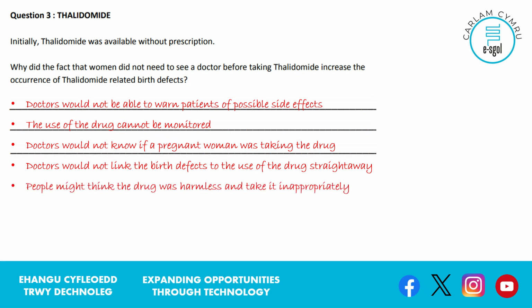Lastly, people might think the drug's harmless and then not follow the instructions. So when you go to the doctors and the doctor prescribes a drug, they will tell you this is how you need to take that drug. And if you're able to buy it from a pharmacy on the shelf, you might not be as vigilant or concerned about how you take that drug. This is a high demand question. Again, it's free writing. That's what makes it more difficult. It's not an obvious answer. You've got to think carefully about this.